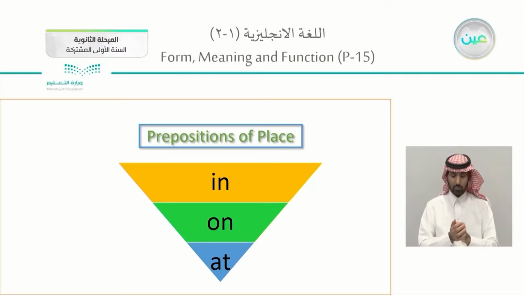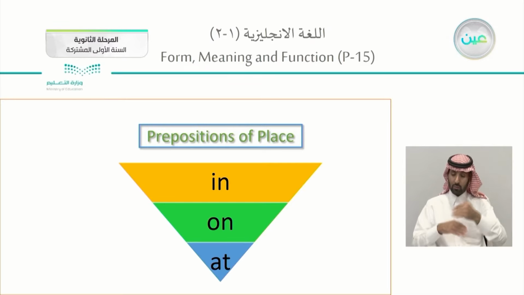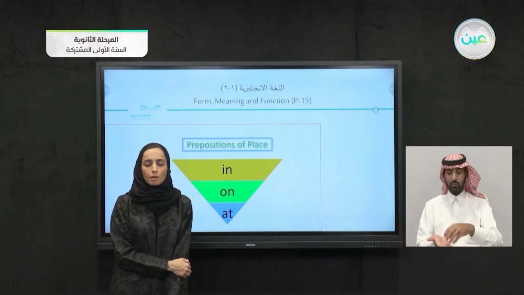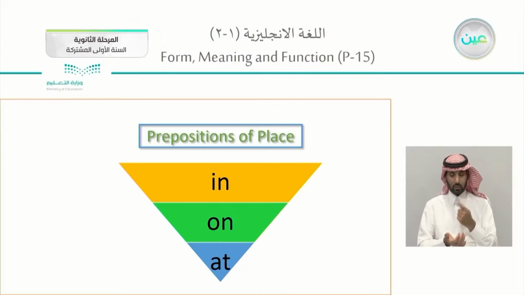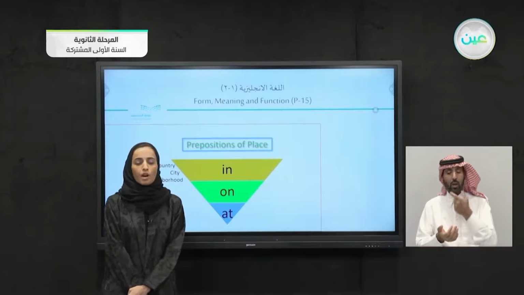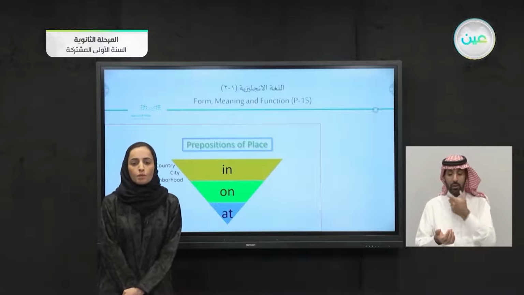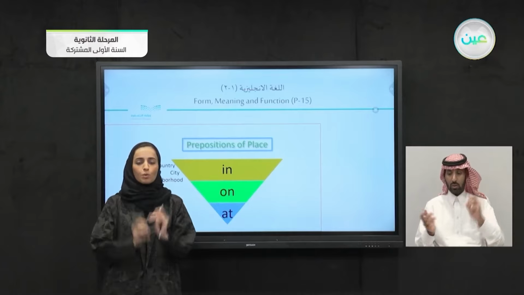Also, speaking about the prepositions of place, if you still remember the prepositions of time, we have spoken about in, on, and at. We can also use them for the prepositions of place. When you use in for time, you are speaking about a big chunk of time. However, for place, we can use it for a country, a city, or a neighborhood. I live in Riyadh. I live in Saudi Arabia. Or your neighborhood, in this neighborhood. So for big, use in.